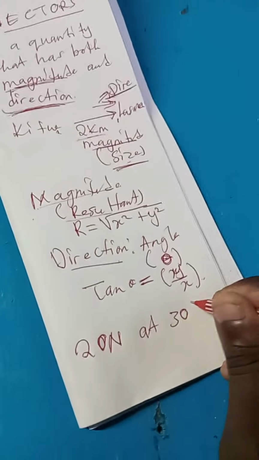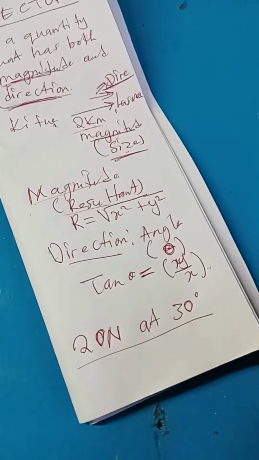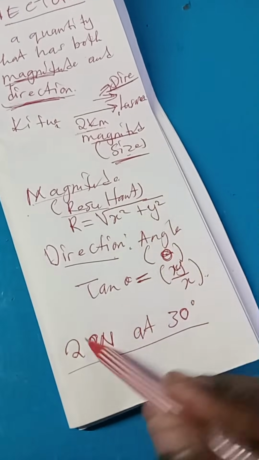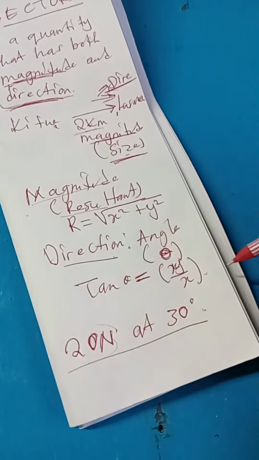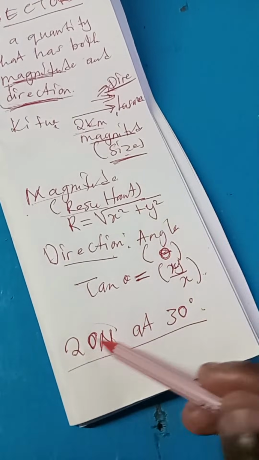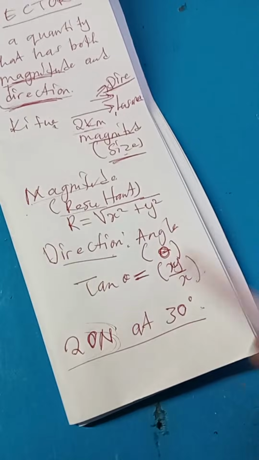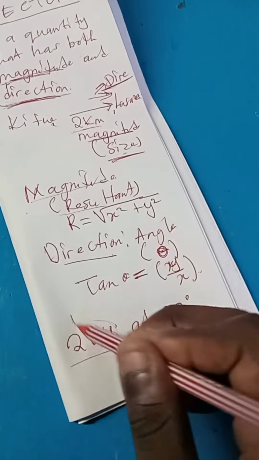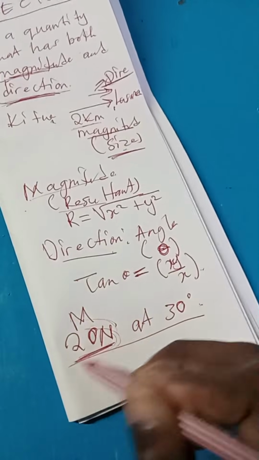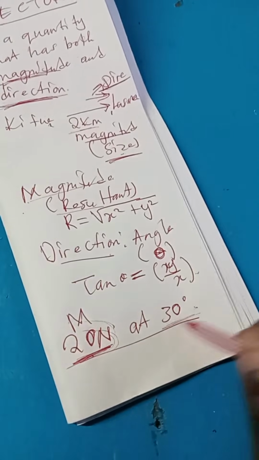This is a vector because newtons stand for force, and this 20 newtons is the magnitude or the resultant, the size, and this is the angle.